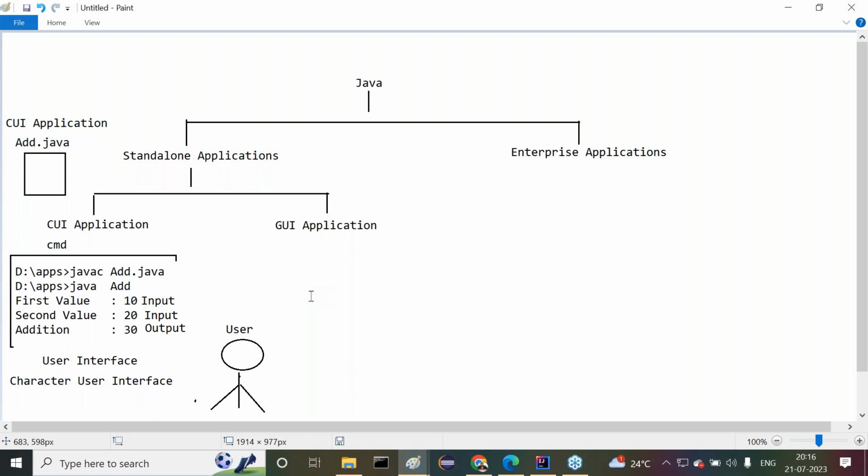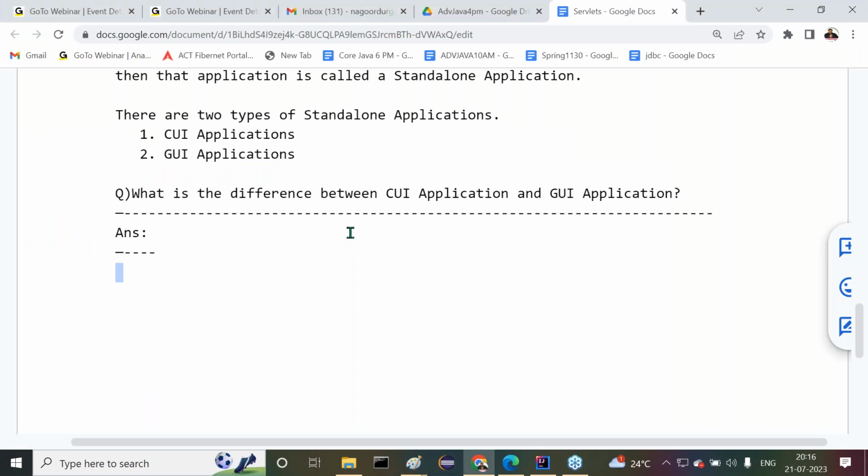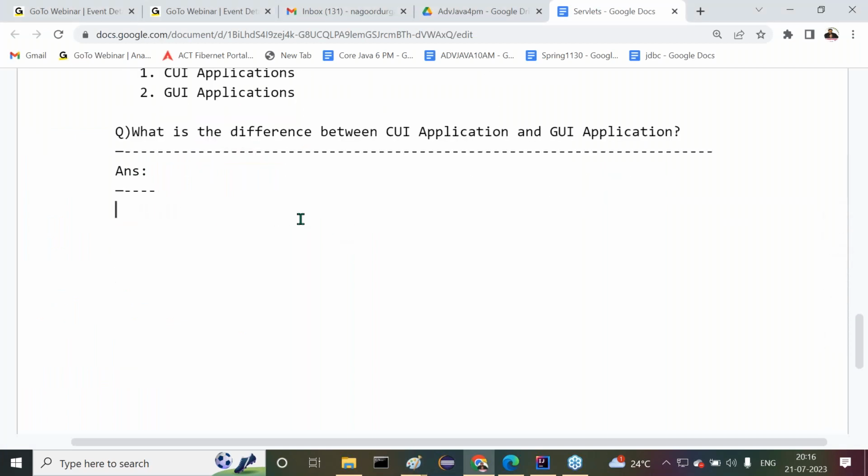That's the meaning of a CUI application. The user wants to interact with the program, so a command prompt is required. The command prompt is nothing but a user interface. It is supporting characters, so it is a character user interface. On the basis of this character user interface only, we prepared this Java program, so it is called a CUI application. Now let me give you the definition of a CUI application directly. Everybody understand this clearly.